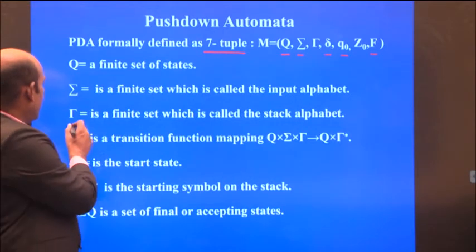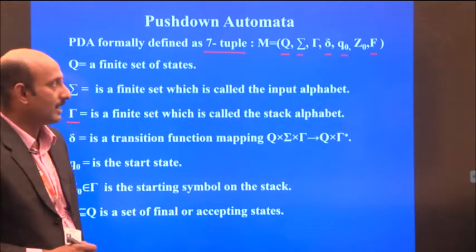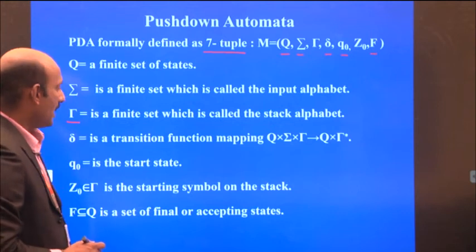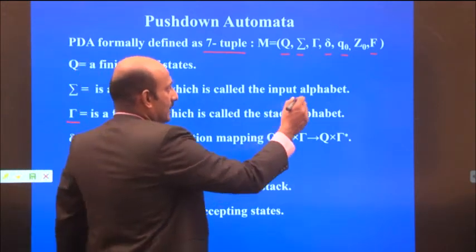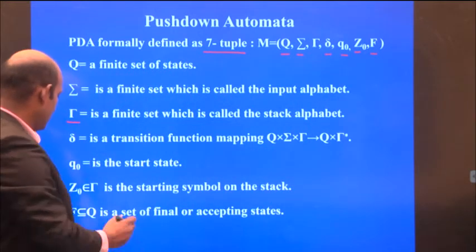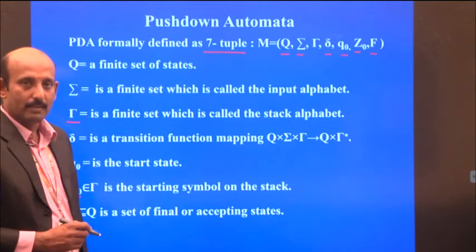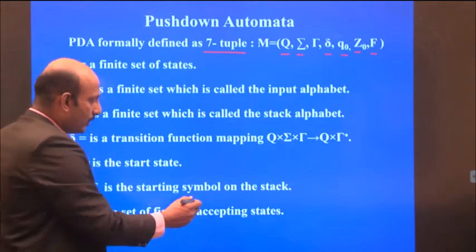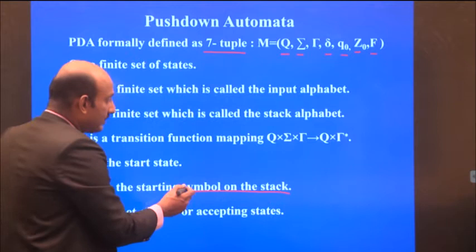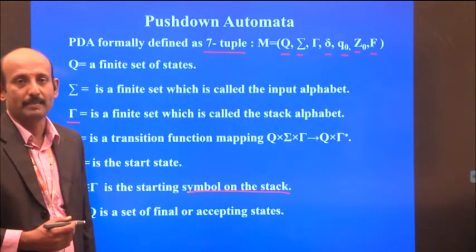So there is a symbol set used for the stack alphabet. Z0 always indicates the bottom of the stack. Z0 belongs to the stack alphabet, where Z0 is a symbol on the stack. The rest of the symbols are the same as in a finite automata.